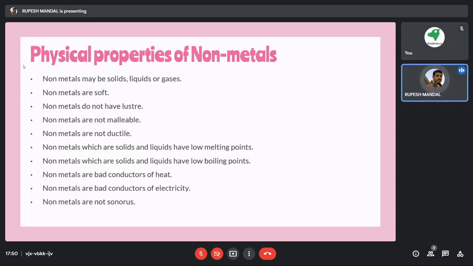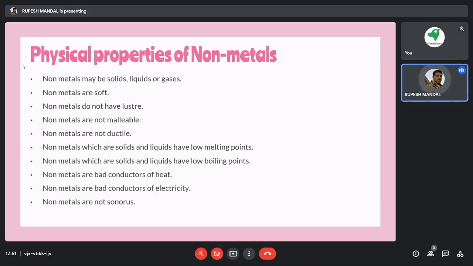Non-metals are also bad conductors of electricity. The example I explained earlier, the PVC coating around those wires, is there to make it a bad conductor, so that electricity flows inside but people are not harmed by it.